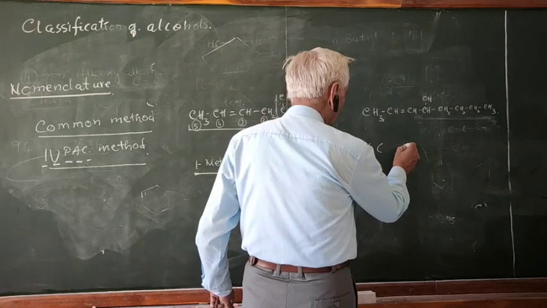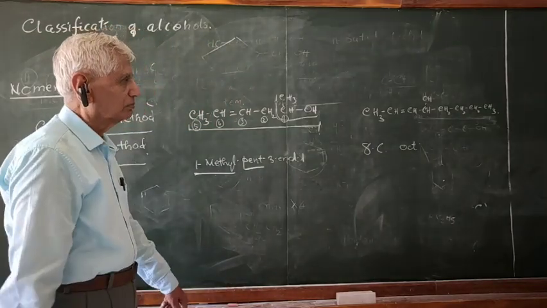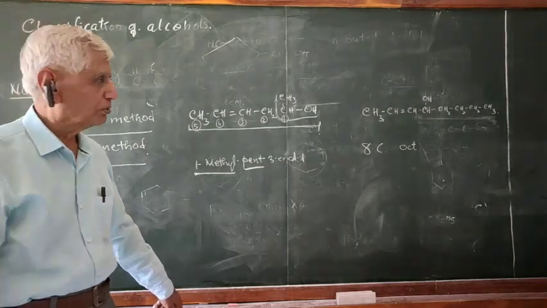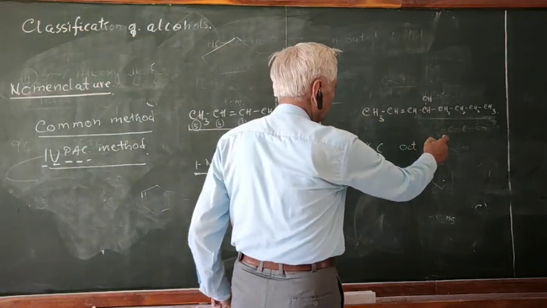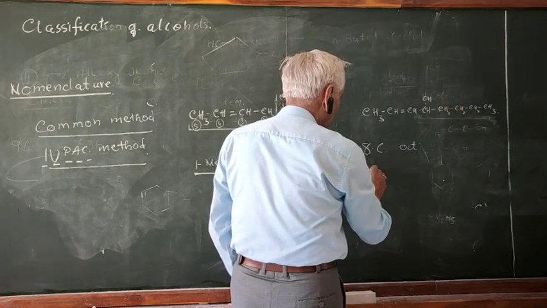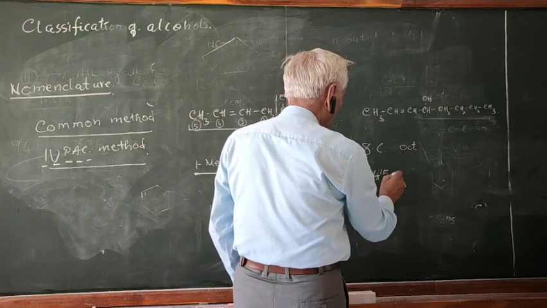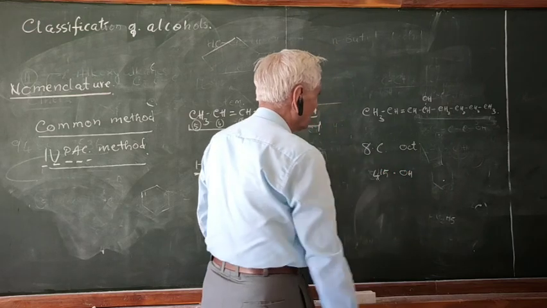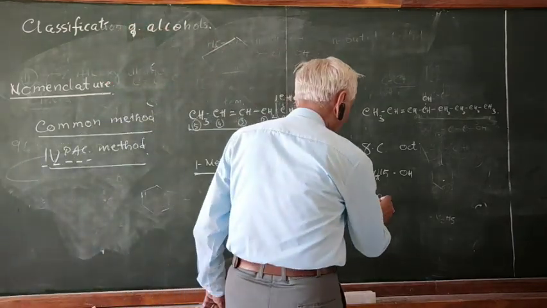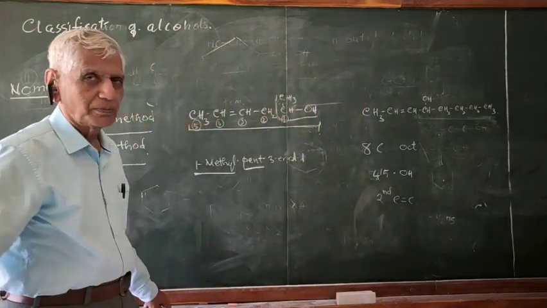So the root word is oct. There is a double bond functional group and an OH group. Lowest number: 1, 2, 3, 4. If you start from this end, 1, 2, 3, 4, 5, the OH group is on the 5th position. I'm sorry, from the other end the OH group is in the 4th position, and the double bond is at the second place. Therefore, how to name it?